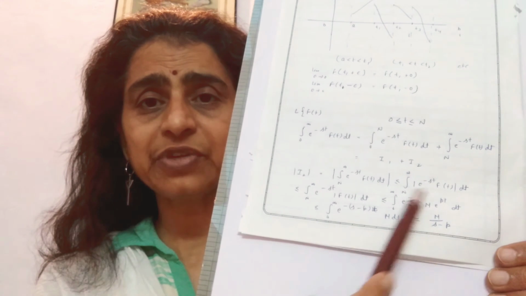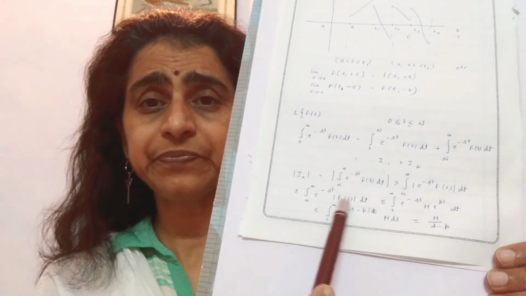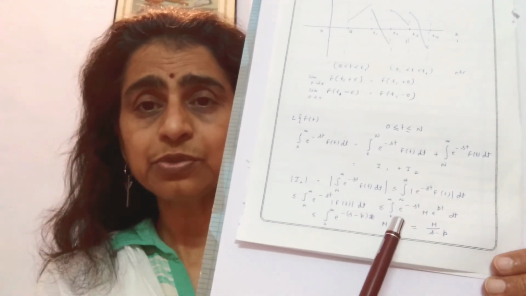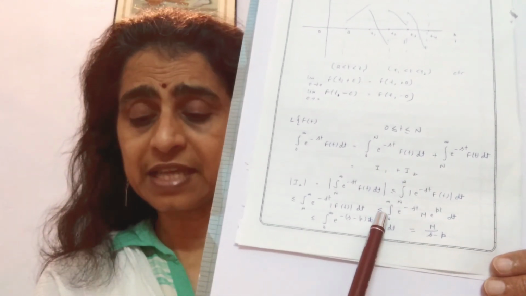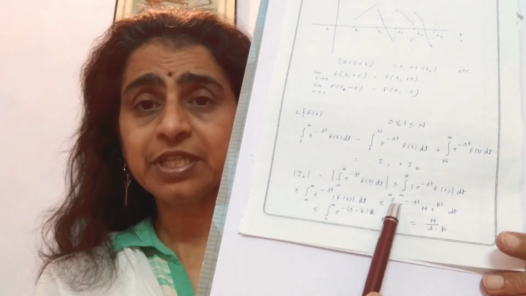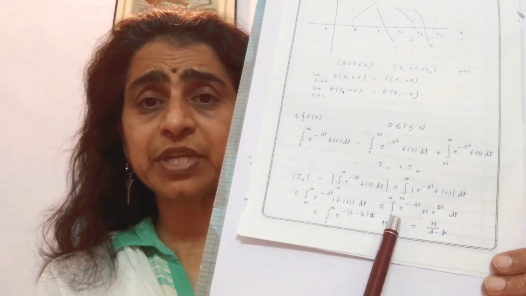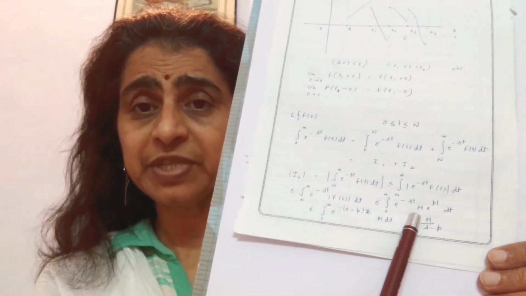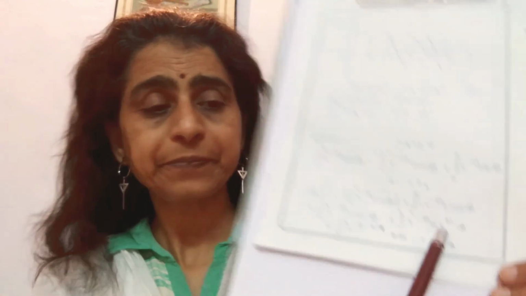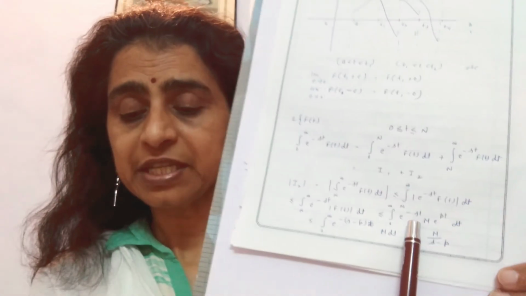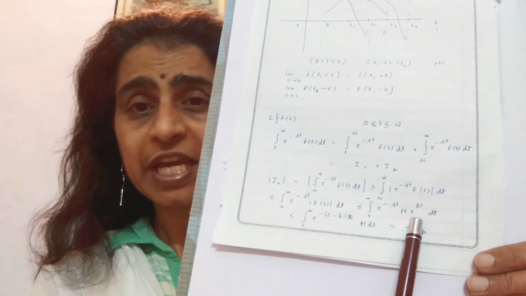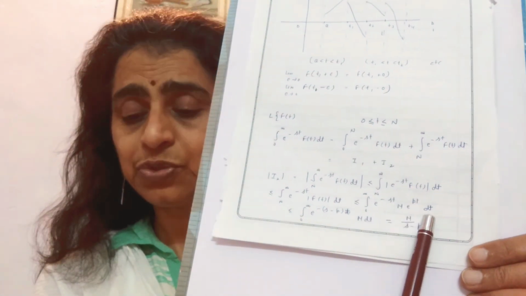We can write this equation into this form very easily. And in the next step, we will write this is less than or equal to the integral from 0 to infinity, because f(t) is of exponential order, so this will be written in this form: exponential of minus st, M into exponential of pt into dt.